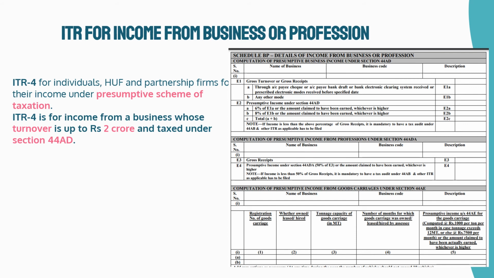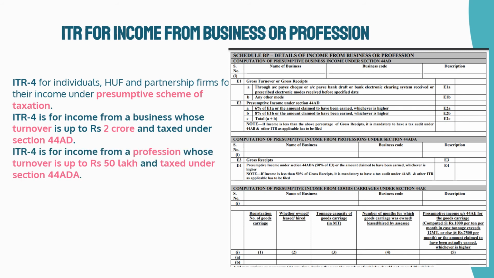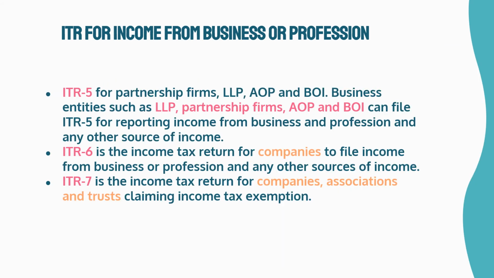ITR4 is for income from a business whose turnover is up to 2 crore rupees and taxed under Section 44AD. ITR4 is for income from a profession whose turnover is up to 50 lakh rupees and taxed under Section 44ADA. A freelancer carrying out a notified profession can file ITR4. ITR5 for partnership firms, LLP, AOP and BOI. Business entities such as LLP, partnership firms, AOP and BOI can file ITR5 for reporting income from business and profession and any other source of income. ITR6 is the income tax return for companies to file income from business or profession and any other sources of income. ITR7 is the income tax return for companies, associations and trusts claiming income tax exemption.